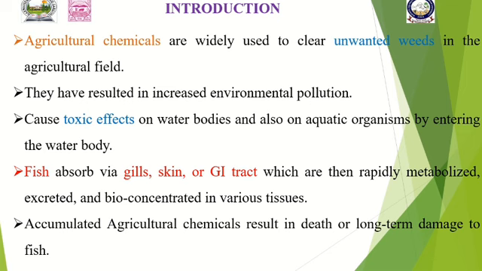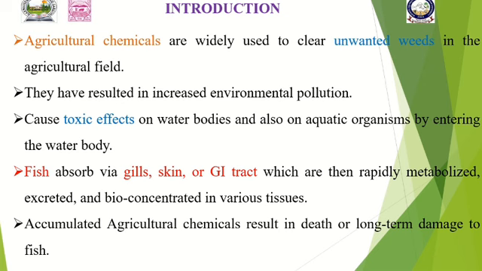Nowadays, agricultural chemicals are widely used to clear unwanted weeds in agricultural crops. These chemicals are used in the agricultural fields to get more yields by destroying the unwanted weeds which grow in the fields. Upon use, they may increase environmental pollution, and this causes toxic effects on water bodies and also on aquatic organisms by entering the water bodies.